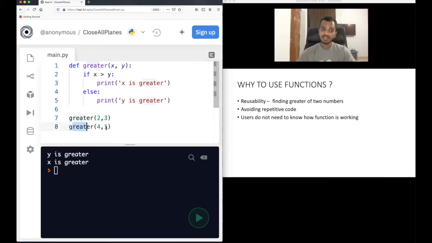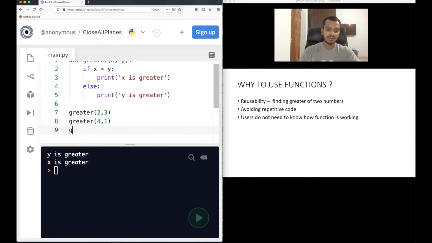Again, I can call this function to find the greater of two more numbers. Let's say x is 4 this time and y is 1. Of course, x is greater here. See, I do not need to repeat this code again and again. I can again find the greater of maybe 6 and 0. In this case, of course, x is greater again. So you can keep on calling this function and finding the greater of two numbers. How helpful it is.